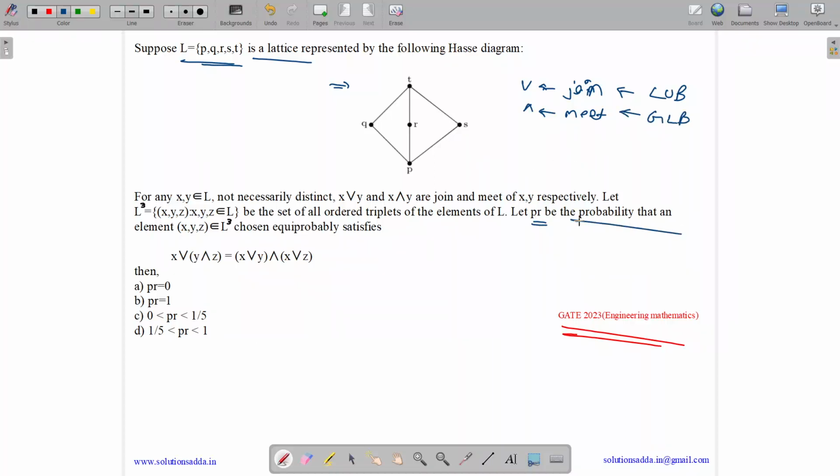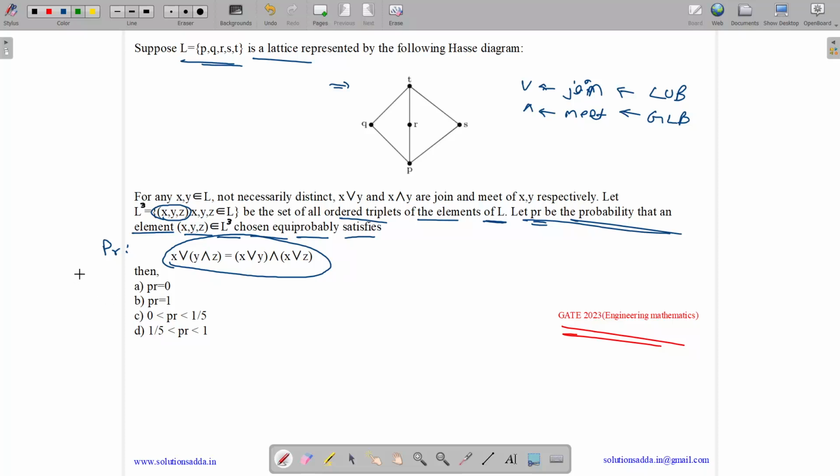Let L cube equal the set of all ordered triplets (x, y, z) such that x, y, z belong to L. So we have triplets represented by x comma y comma z. Let PR be the probability that an element (x, y, z) belonging to L to the power 3, chosen equiprobably, satisfies this condition. If it satisfies, then PR is the probability. Now we need to tell what is the value of PR.